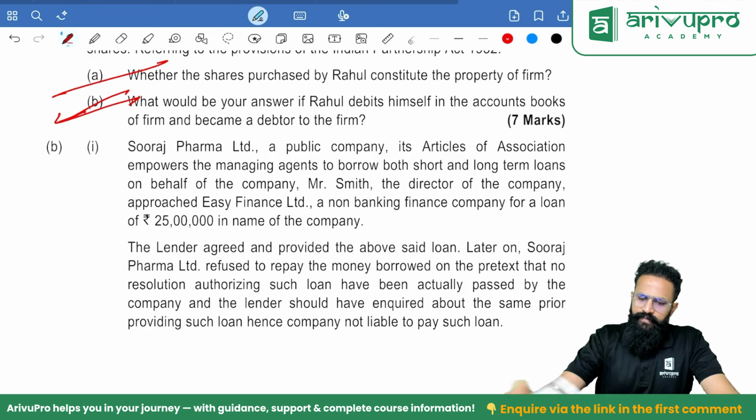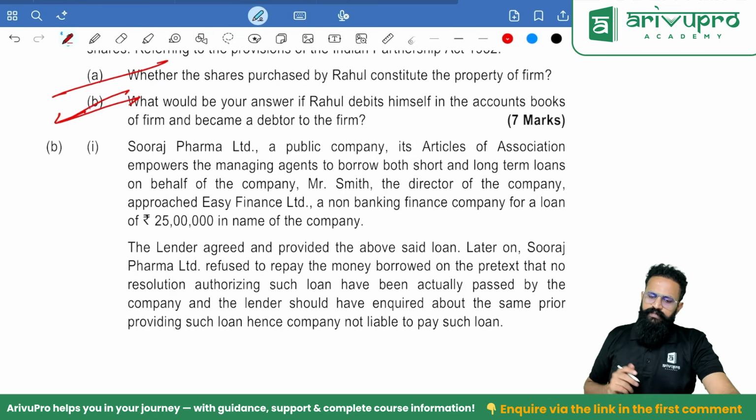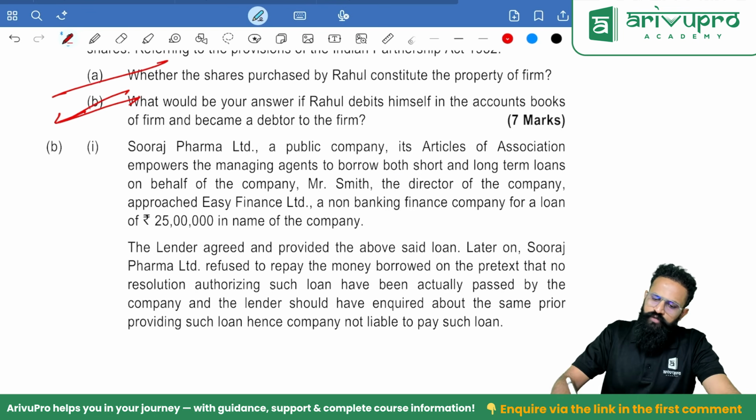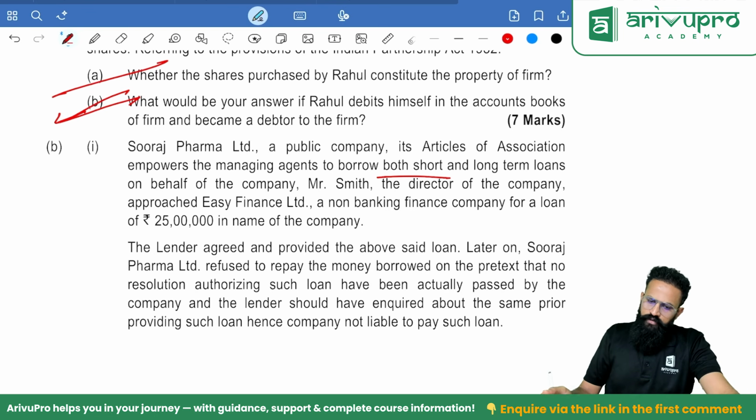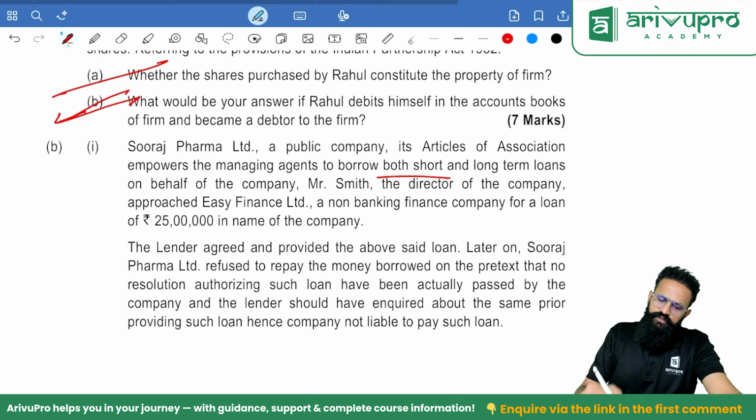Suraj Pharma Limited, a public company, has articles of association that empower the managing agents to borrow both short-term and long-term loans on behalf of the company. Mr. Smith, the director of the company, approached Easy Finance Limited, an NBFC, for a loan of 25 lakh in the name of the company. The lender agreed and provided the loan.